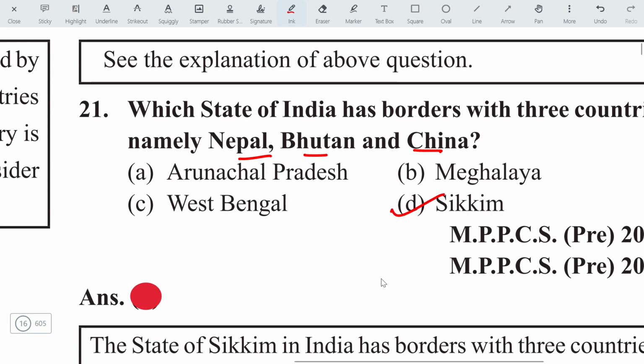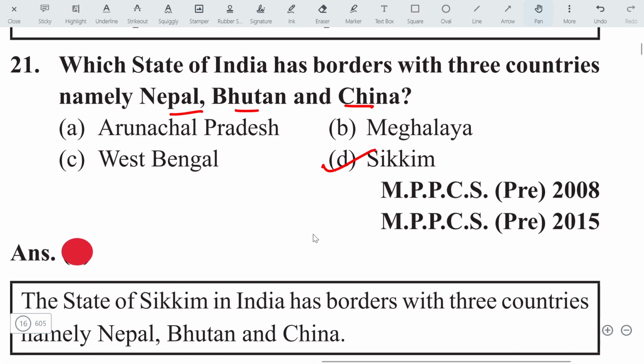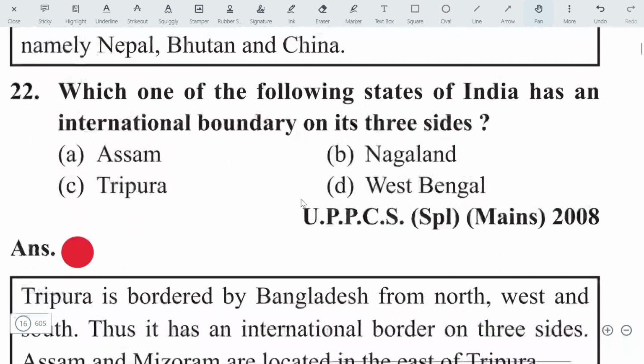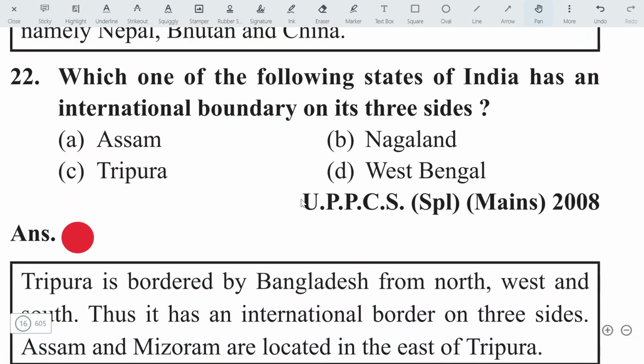Sikkim is the state which shares boundaries with three countries, that is Nepal, Bhutan, and China. Let's move on to the next question. Which one of the following states of India has an international boundary on its three sides? It is Tripura actually. Tripura forms an international boundary with Bangladesh on three sides. The answer will be C.